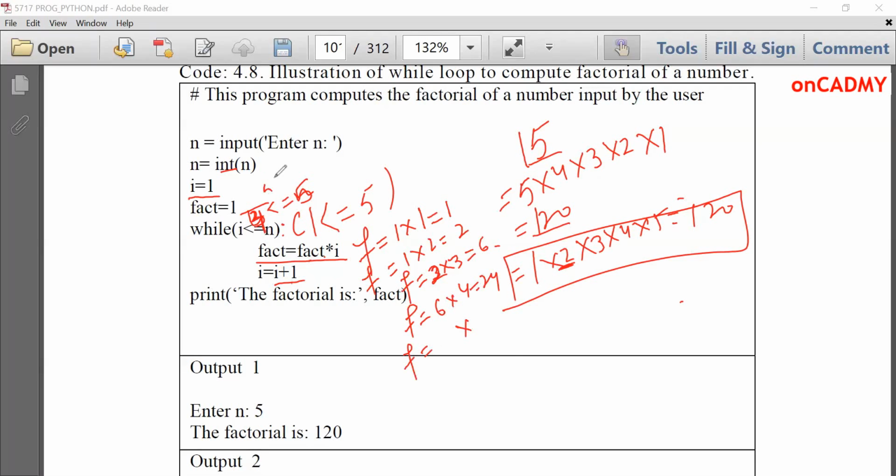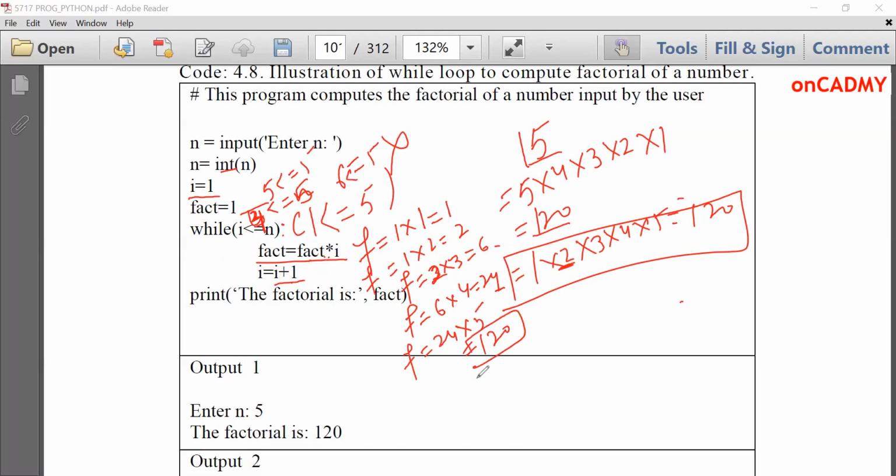5 is less than equal to 5, which is true. It will be put over here. Factorial value is 24, last value, and I value is 5, which computes to 120. And then I is equal to I plus 1 again. It will become 6. 6 less than equal to 5, which is false. Now the loop will be terminated. That means loop is finished now.